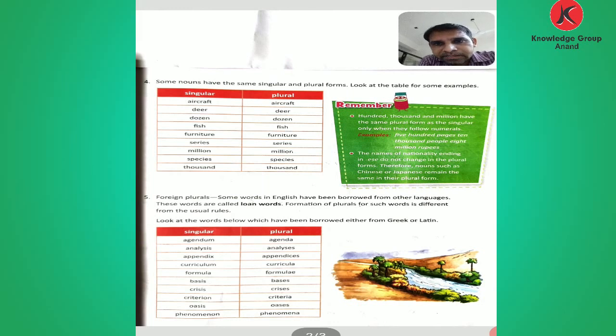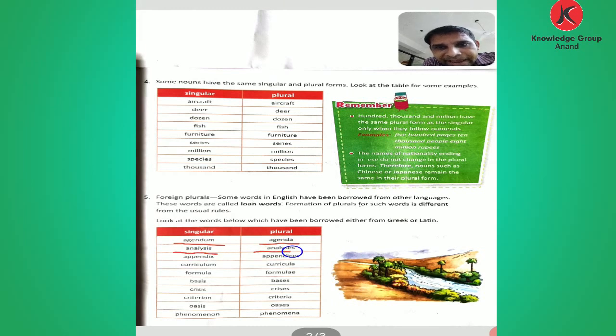Now comes to the next, foreign plurals. Some words in English have been borrowed from other languages. These words are called loan words. The formation of plurals for such words is different from the usual rules. Look at the words below which have been borrowed either from Greek or Latin. Agendum, singular, and the plural form is agenda.